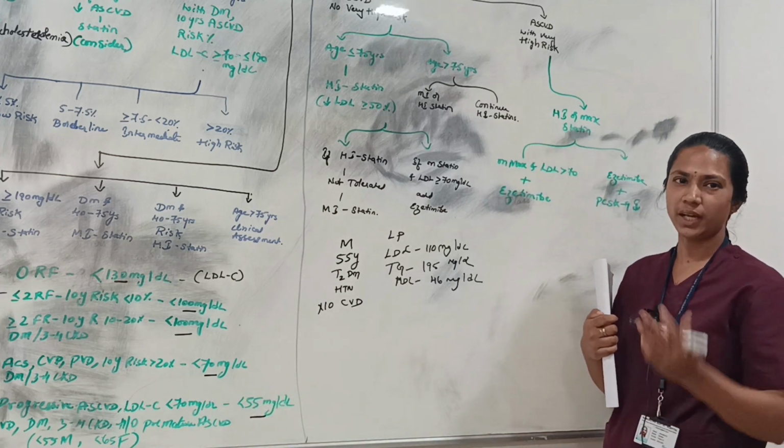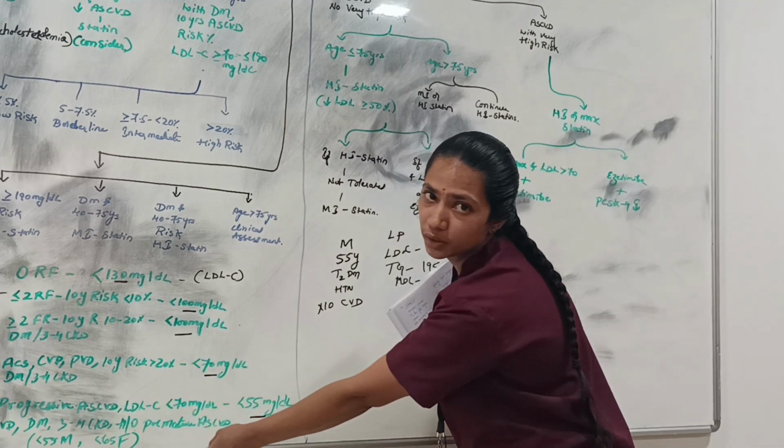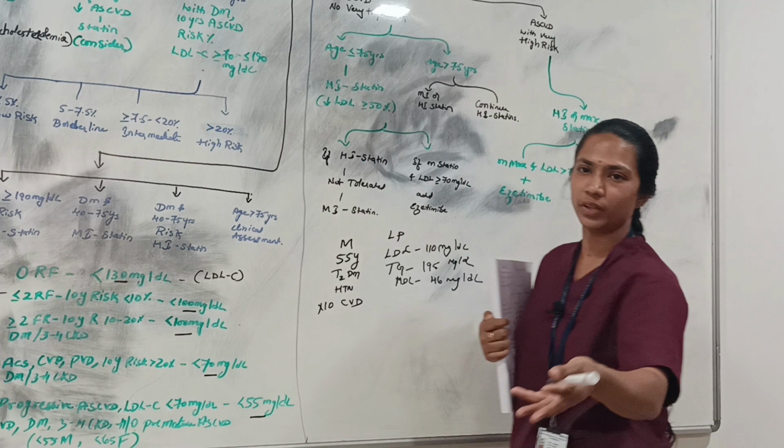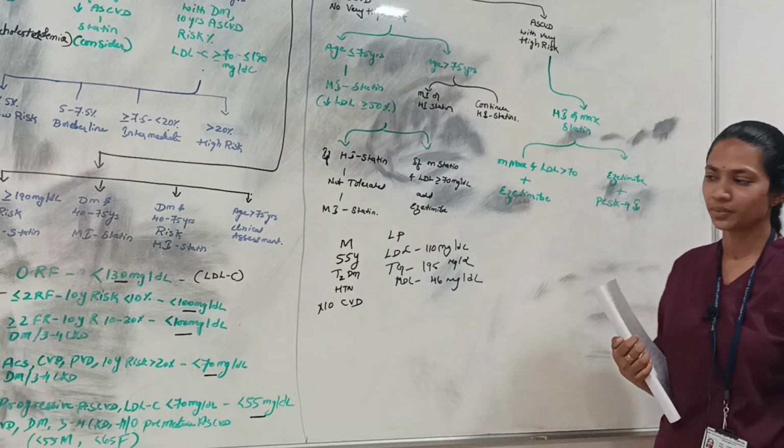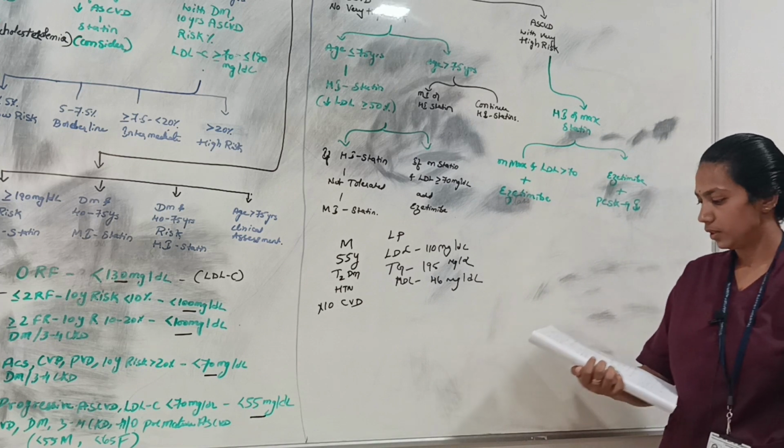Yeah, very high. This shows very high, but extremely high means it is around very high and more high also. So we have to reduce it to 70 mg per dl.